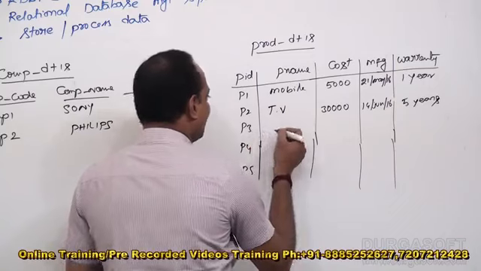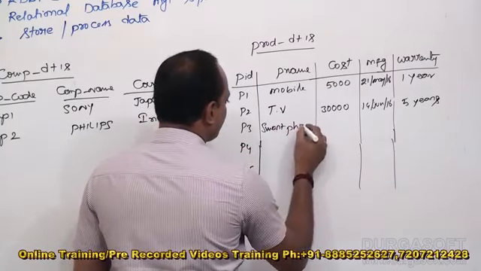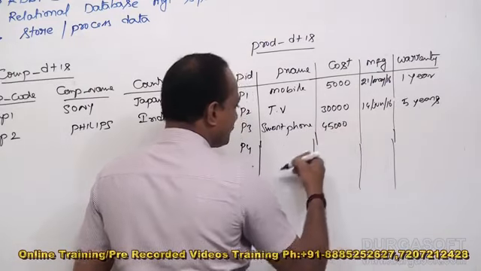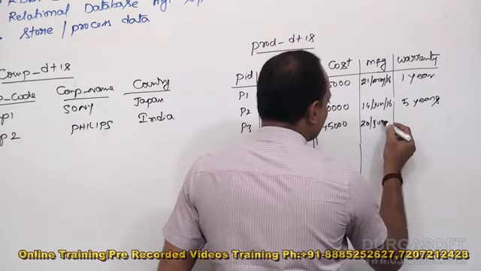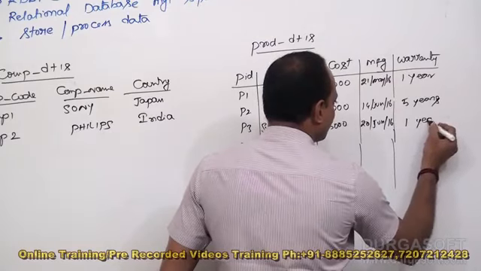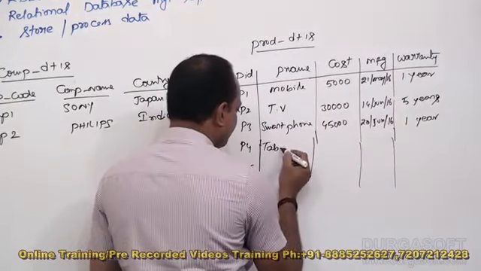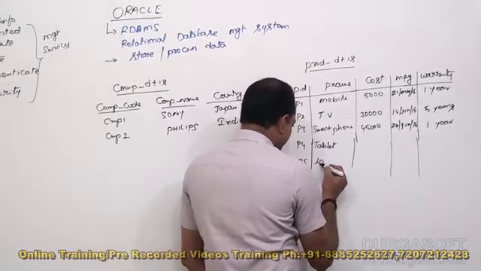And product 3, let us say smartphone, its cost is 45,000, manufactured on 20 June 16, and here warranty 1 year. And P4, it's a tablet, and P5 it's a laptop.